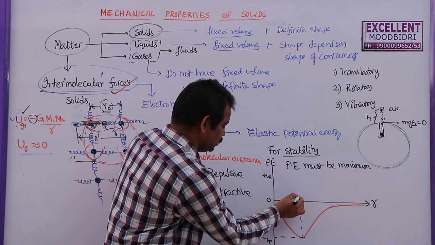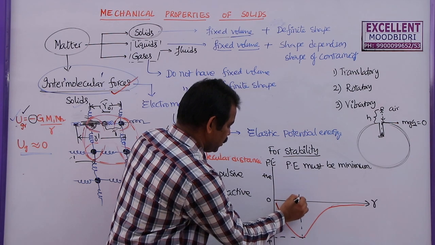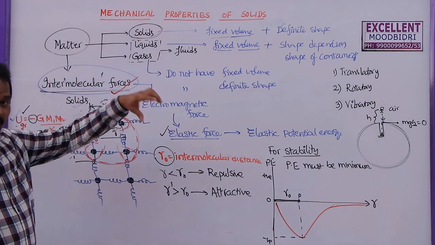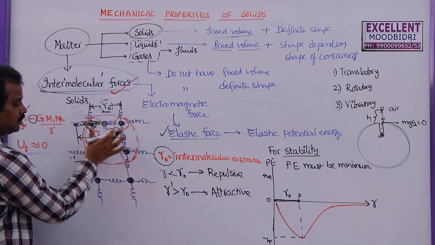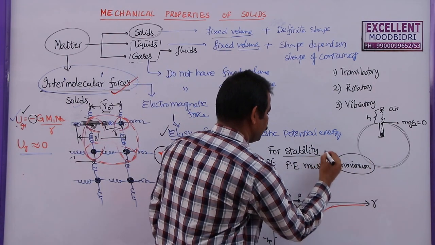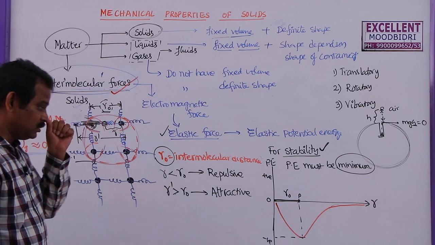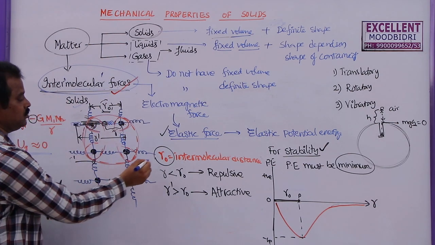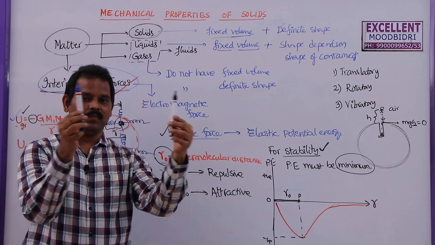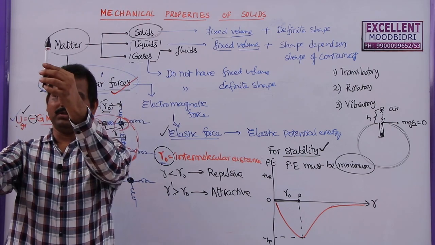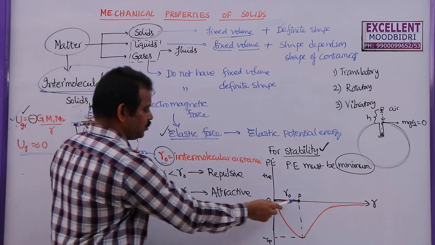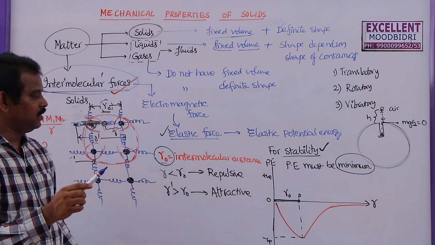So what is this point? This is the point P on the graph and this distance is known as R naught. At R naught distance the potential energy is minimum. That means whenever potential energy is minimum, we know that it will have the maximum stability. So why do they maintain this R naught? Let us say these are the two molecules vibrating about their mean position and moving. Always they will try to maintain that R naught value in any configuration. Why? Because if they maintain that R naught, that substance will be stable, it will get the stability.